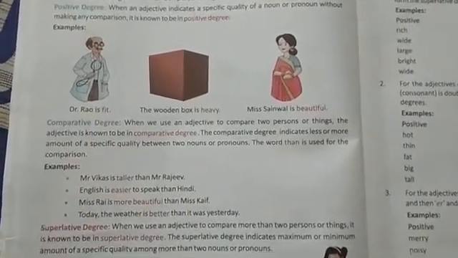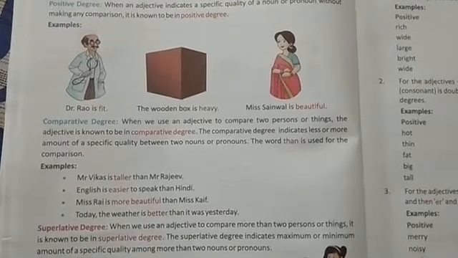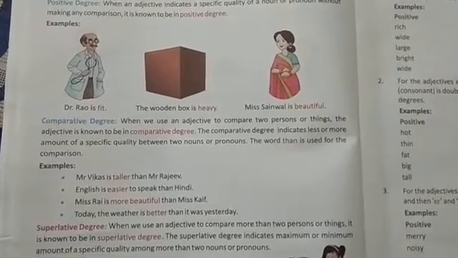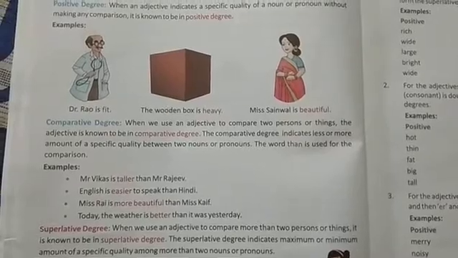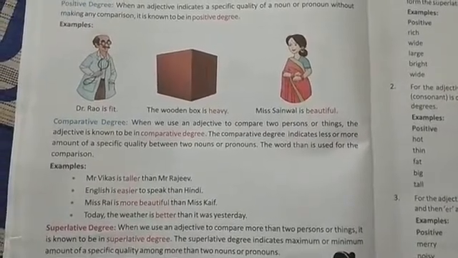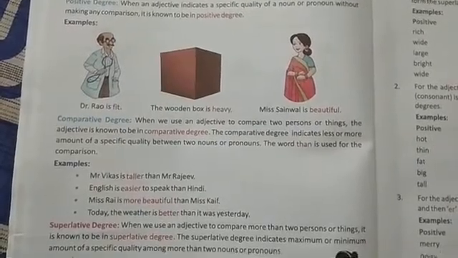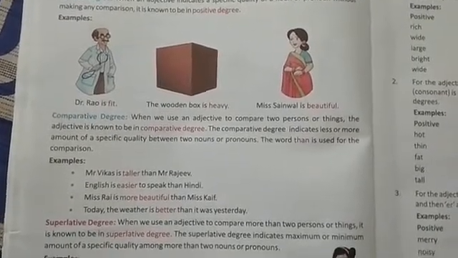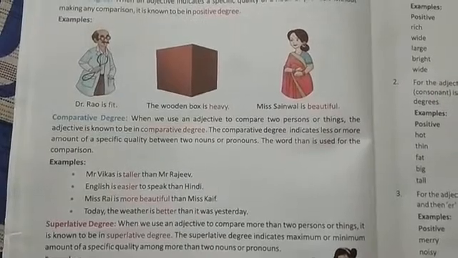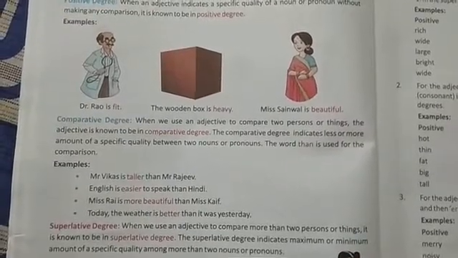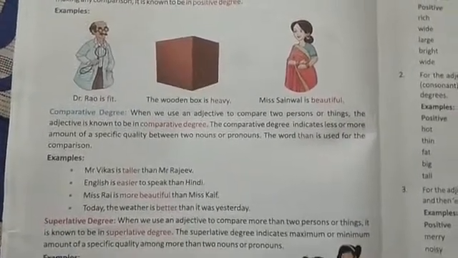What was comparative degree? Comparative degree was a degree of adjective which was used to compare two persons or things. When there was a comparison between two persons or things, the adjective is known to be in the comparative degree.